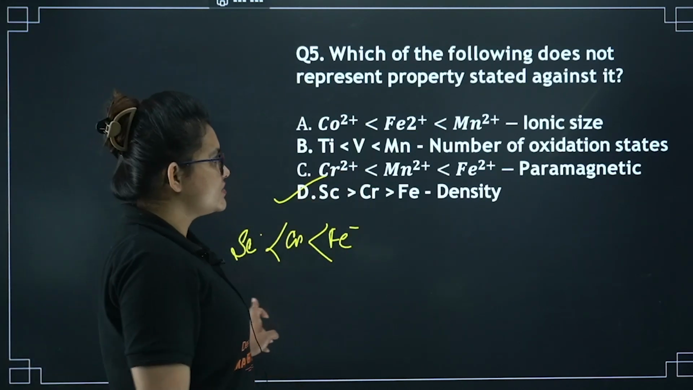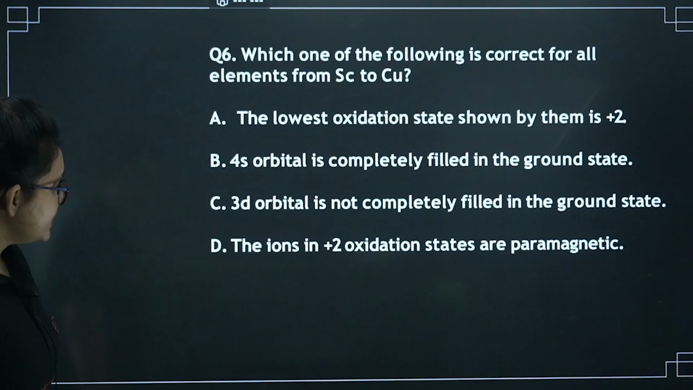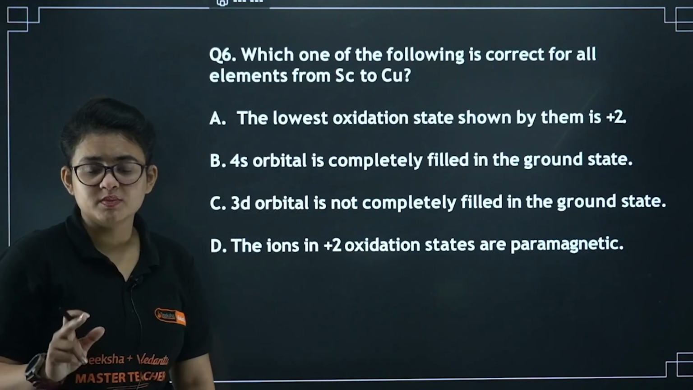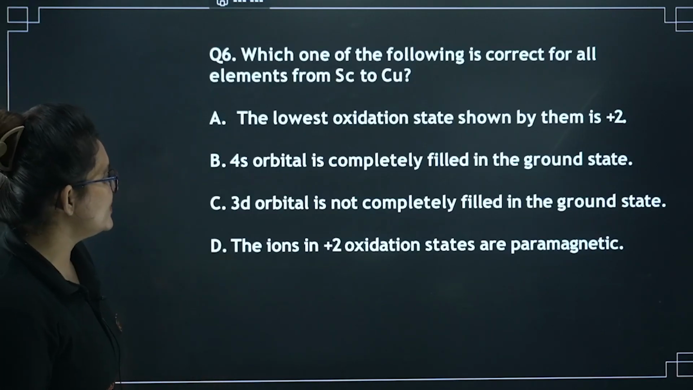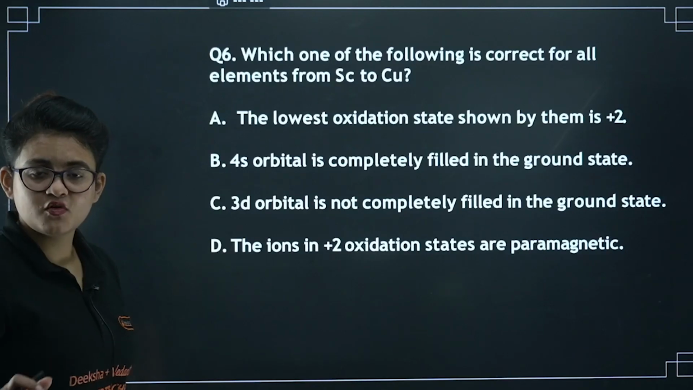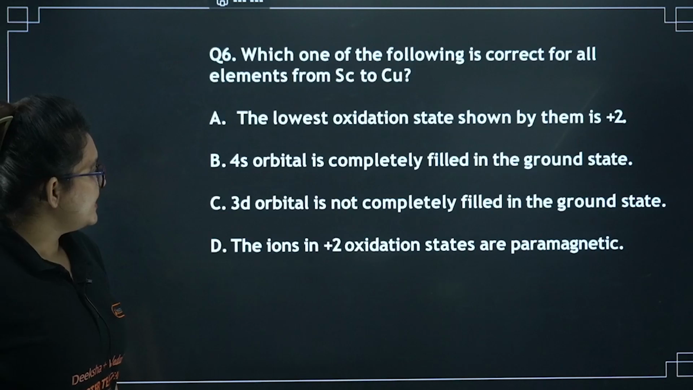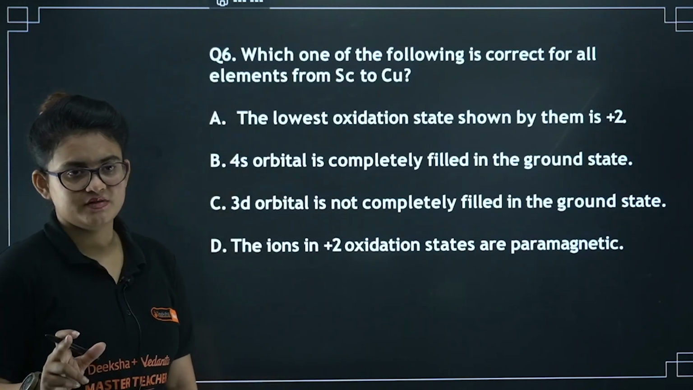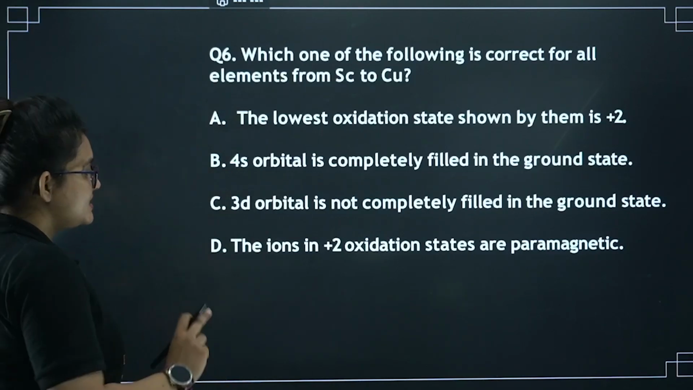Let's proceed to the next question. Which one of the following is correct for all the elements from scandium to copper? The lowest oxidation state shown by them is +2. That's not going to be correct for copper, because copper shows +1 oxidation state as well. Next, 4s orbital is completely filled in the ground state. That is also not true, because 4s1 is shown in copper. 3d orbital is not completely filled in the ground state, but for copper it is 3d10 in the ground state itself. Now, the ions in +2 oxidation state are paramagnetic. I guess that's going to be the correct one.